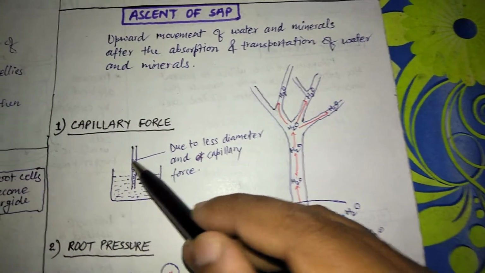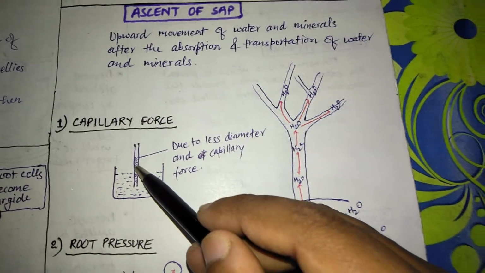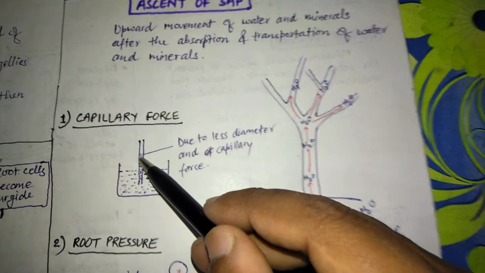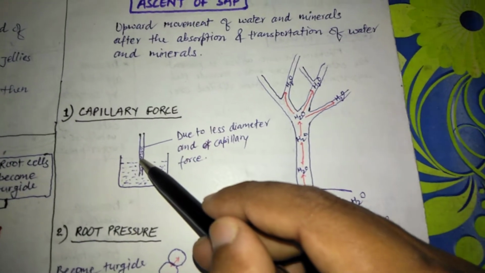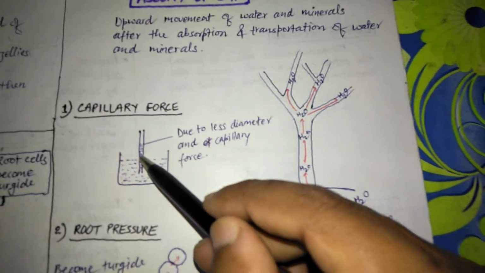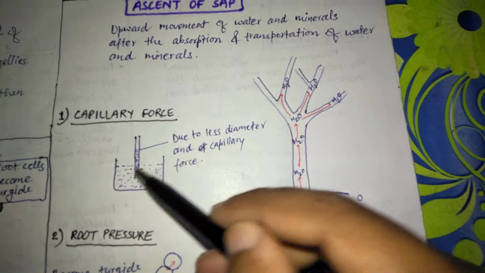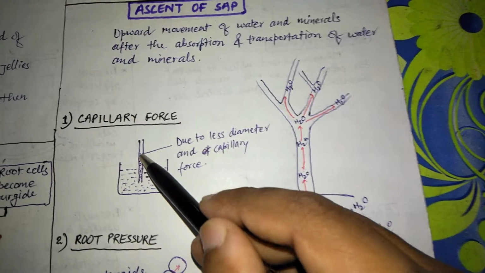What about cohesive force? Cohesive force occurs between the water molecules only, and adhesive force occurs between the molecules of the capillary tube and the water molecules. By the effect of these two forces, cohesive and adhesive, the water is raised up to a certain point in the capillary.